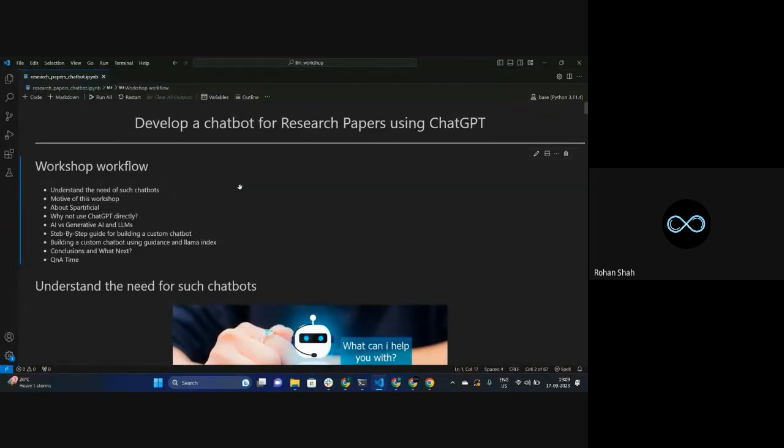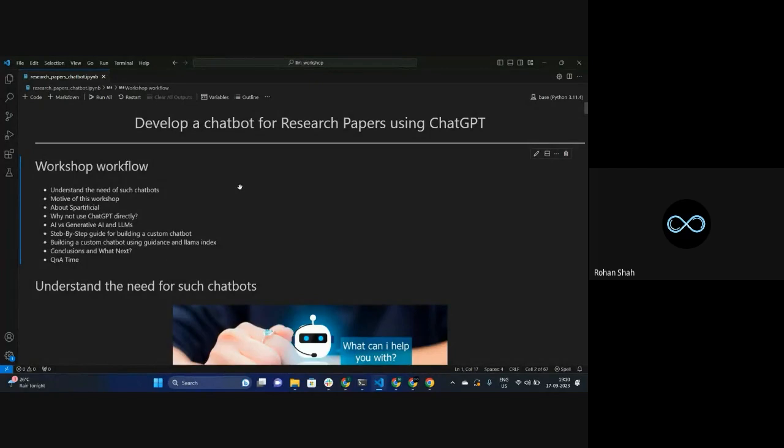Apart from that, with respect to matchmaking itself, you might get recommendations on what kind of paper you need to read next. Just like how YouTube and Netflix give us recommendations after every video, based on what you are asking the chatbot, it's going to tell you, if you have read this paper, maybe you might like this particular paper, so go for it.